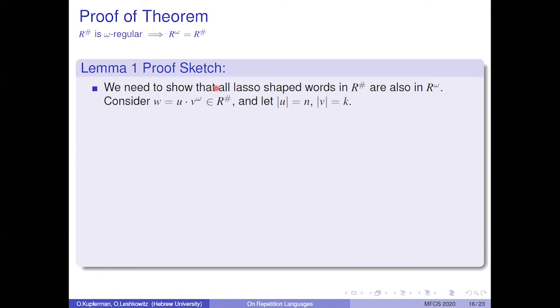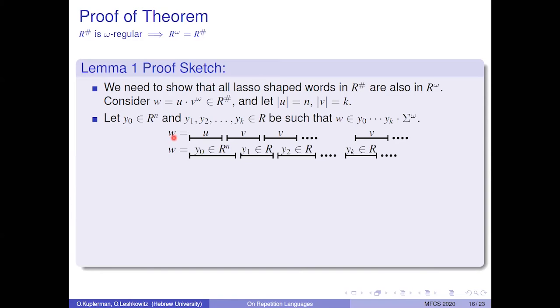We need to show that all lasso-shaped words in R sharp are also in R omega. We consider our word W, which is a concatenation of U with V to the omega, so it's of lasso shape, and we assume it to be in R sharp. Let N and K be the length of U and V, respectively. Let Y0 be in R^N, and Y1 up to Yk be in R, such that the concatenation of Y0 up to Yk is a prefix of W.